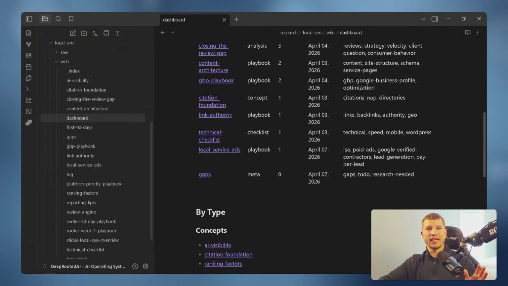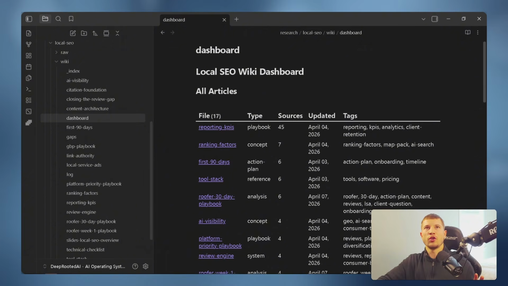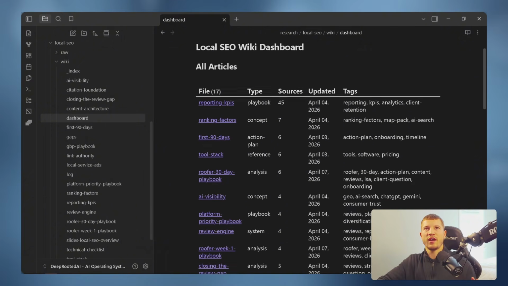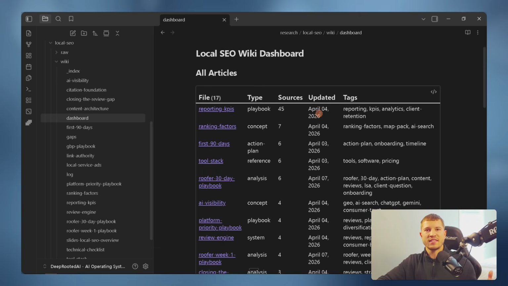Number 4, Dataview. This plugin lets you query your wiki like a database. Every wiki article that I create has something called front matter. Type, topic, source count, last updated date, any tags. Dataview reads that front matter and builds tables on the fly. This is our local SEO wiki dashboard. You can see how many files we have, the amount of sources inside of those files, what kind of tags they have, and this table will auto update.